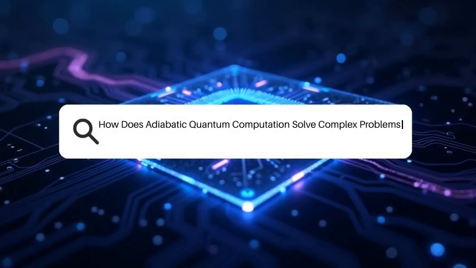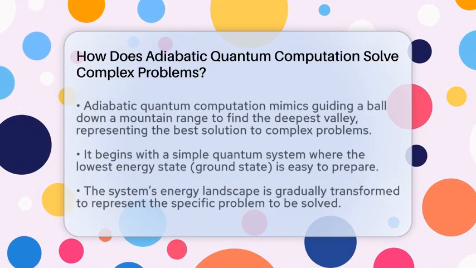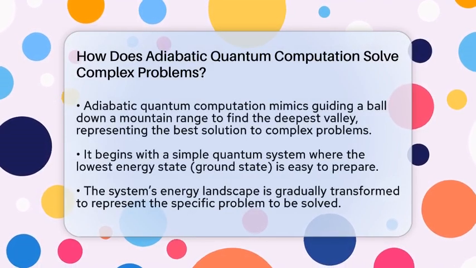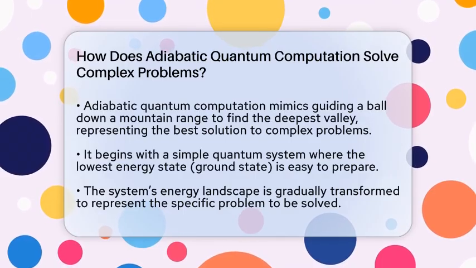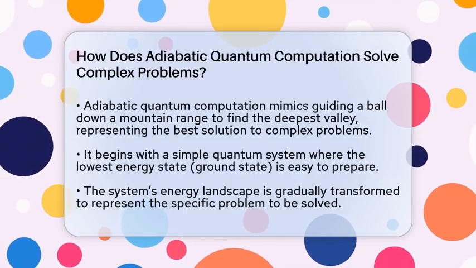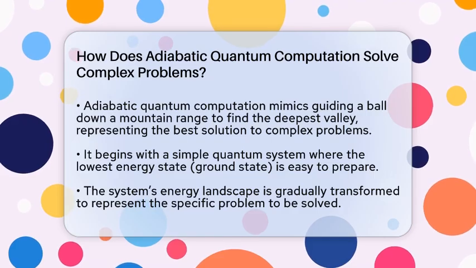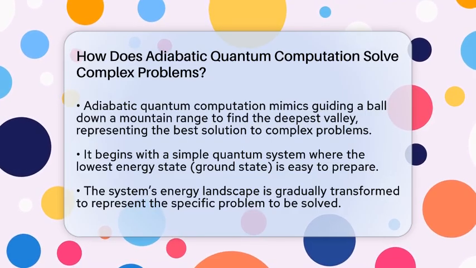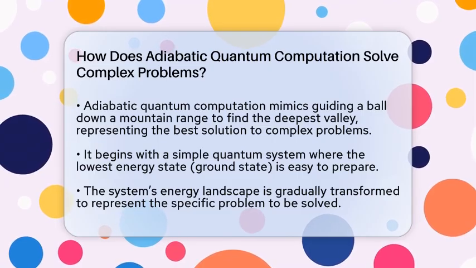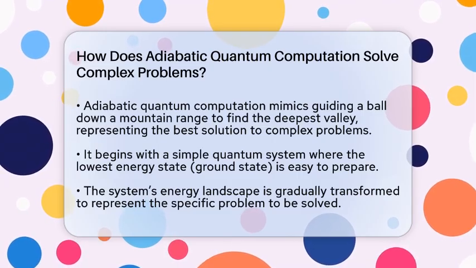How does adiabatic quantum computation solve complex problems? Imagine trying to find the lowest point in a vast mountain range filled with peaks and valleys. Now, picture a way to gently guide a ball down to the deepest valley without getting stuck on smaller bumps. That's similar to how adiabatic quantum computation works to solve tough problems.